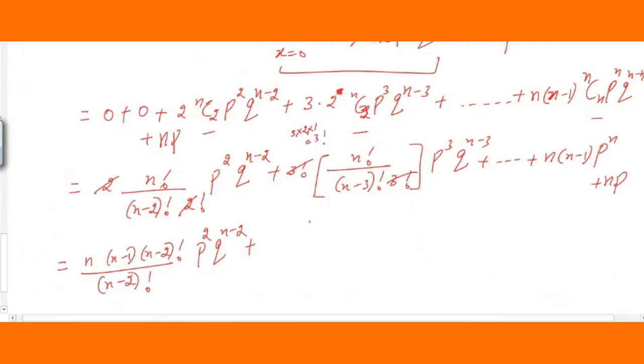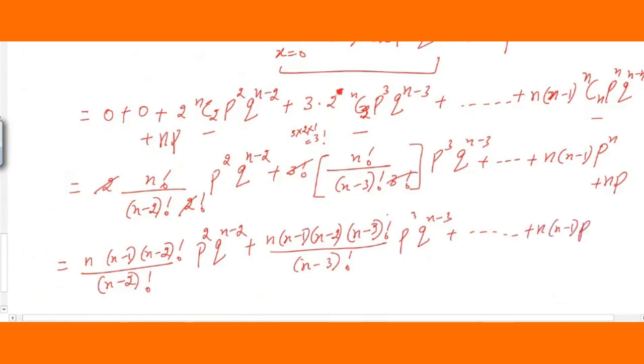So directly I have taken 3 factorial here, and n factorial can be written as n into n minus 1 into n minus 2 into n minus 3 factorial, divided by n minus 3 factorial. Simplify and cancel; remaining terms as it is, that is p cube q raised to n minus 3 and so on. The last term remaining is n minus 1 p raised to n plus n, and this is p. So further, if you simplify, what will I get, students?